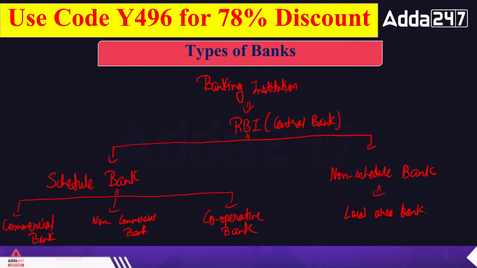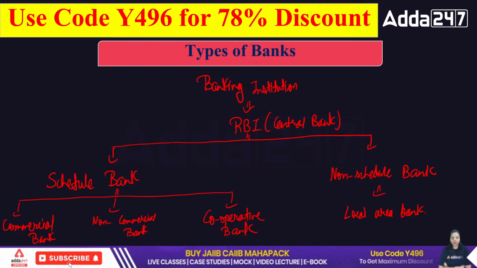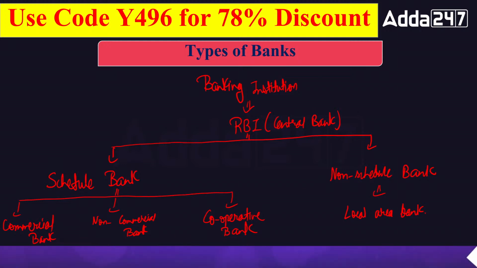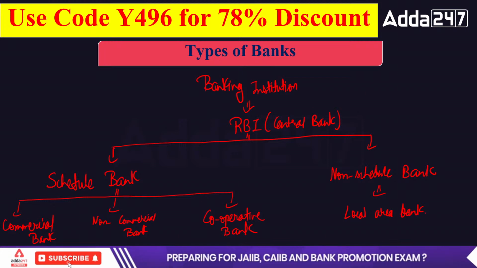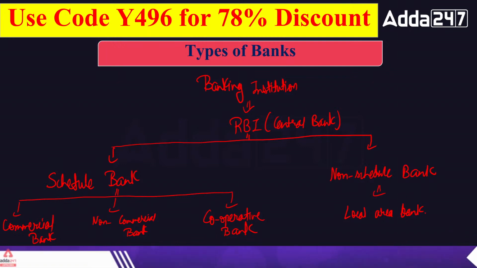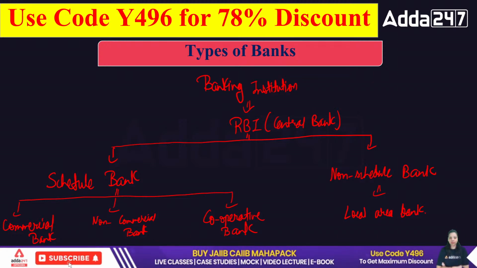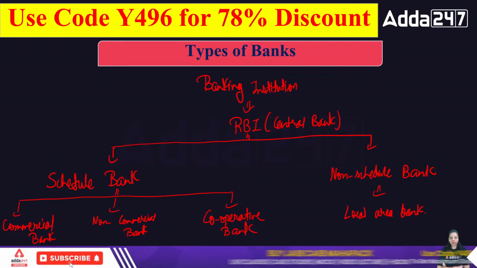Now, the scheduled bank has been divided into three categories: commercial bank, non-commercial bank, and cooperative bank. Commercial banks work for the profit motive. They provide all the banking services to the customer. Non-commercial banks have been introduced for the development of a particular sector. They do not deal with the public and do not work on the profit motive. They work on the development of the country. Then cooperative banks work for the agriculture sector's development.